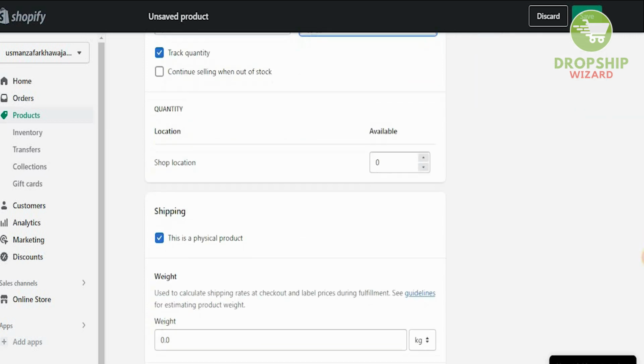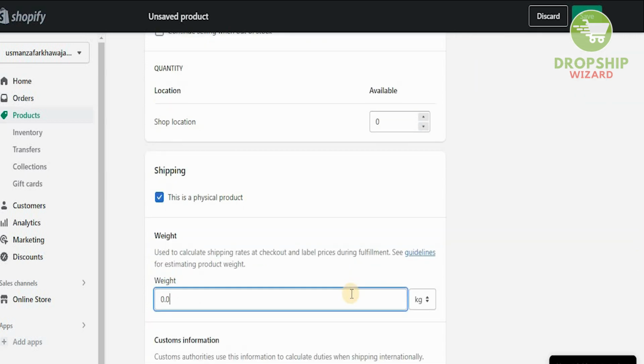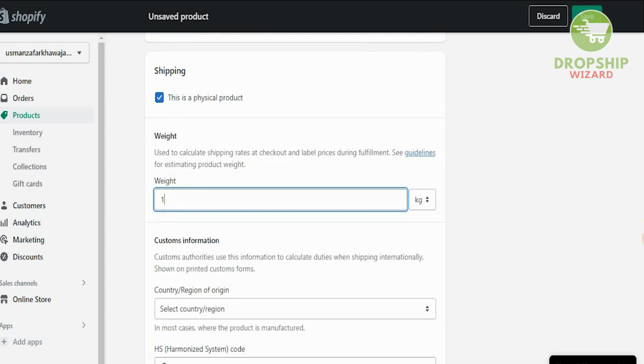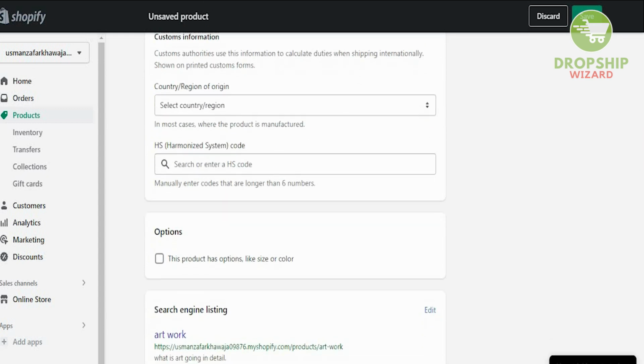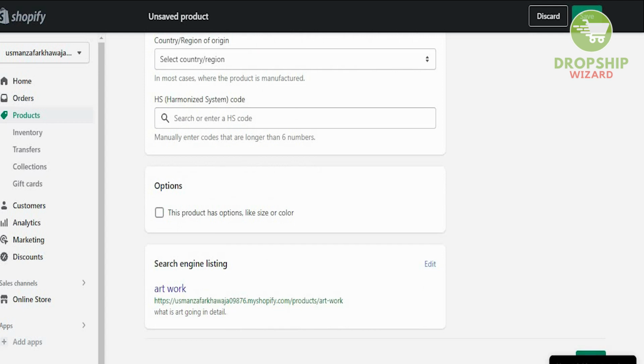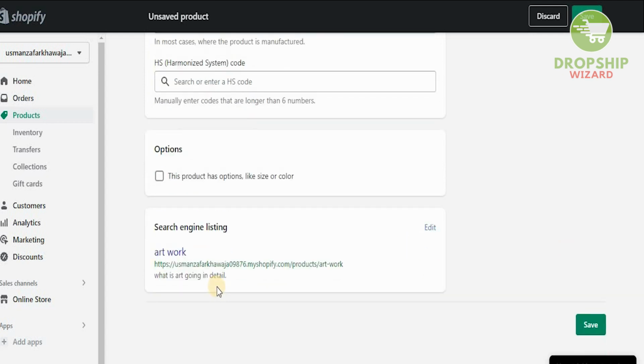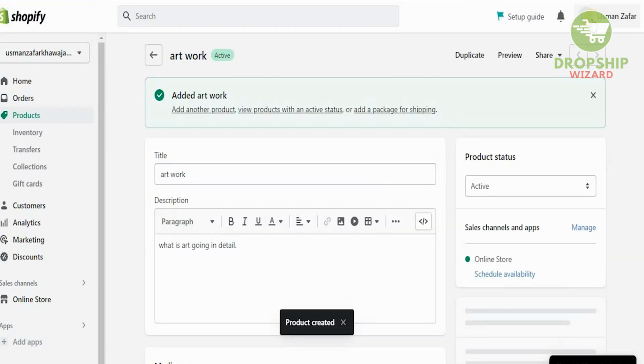We have the shipping that's available. We're going to put the weight of it. We're going to say this is 1 kg with the frame and everything over here. We got the custom information. We got all the elements over here. This product has options. It doesn't have options. And this is what it's going to look like on the search engine as well. So this is an artwork, this is under that element over here. And all we need to do is click on save, and this has been saved. It is as easy, as straightforward as that, guys.